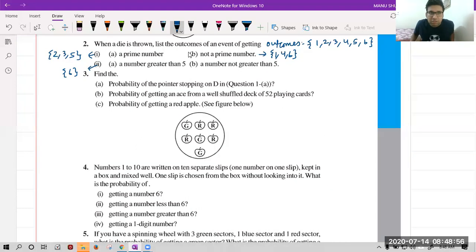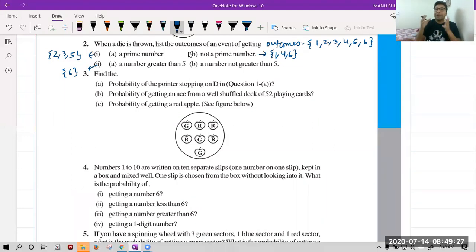Now the B part again is a number not greater than 5. In this case you have to understand the number should not be greater than 5, but it can be equal to 5. Try to understand. Anjana is saying repeat. Anjana, which part, beta? Beta, all of you are almost correct.